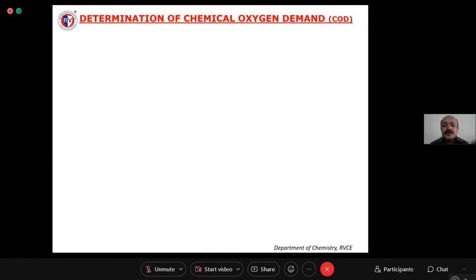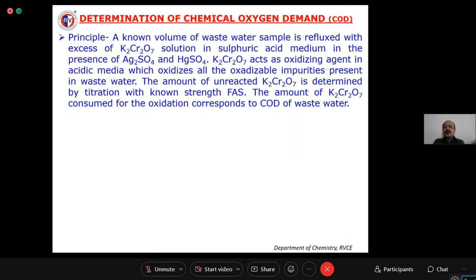How to determine this COD in the lab? The principle behind this experiment is you have to take a known amount of water sample, for example, 25 cm of water sample whose COD is to be determined. You take it in a conical flask. To that you add a known excess amount of potassium dichromate, for example, 25 cm only. And you have to acidify it with sulfuric acid.